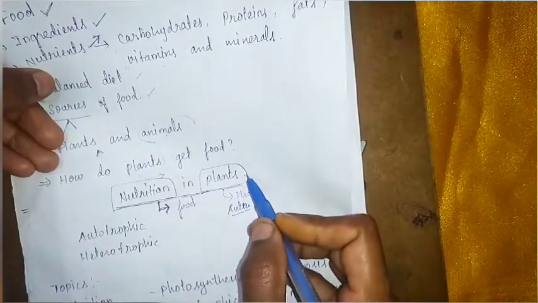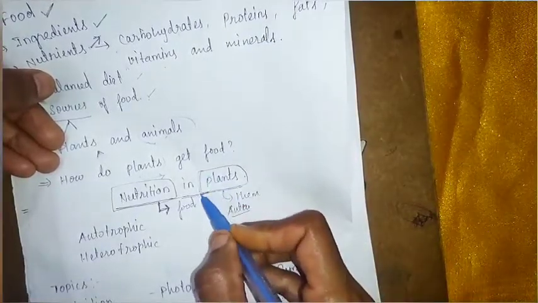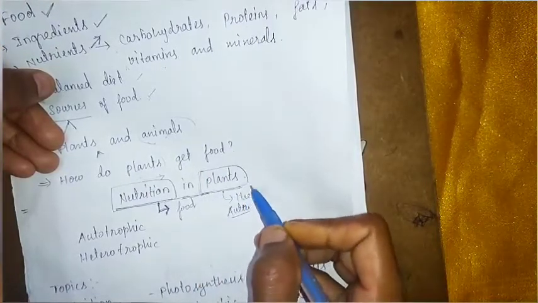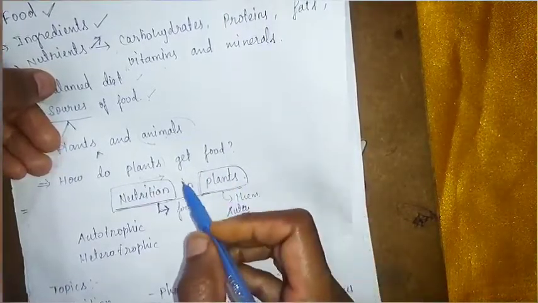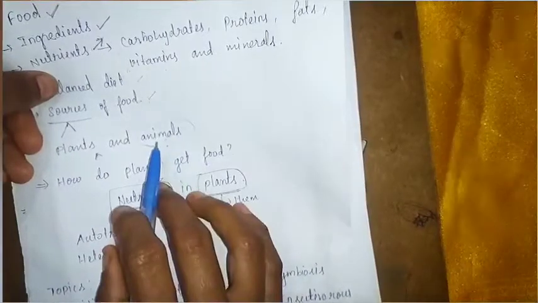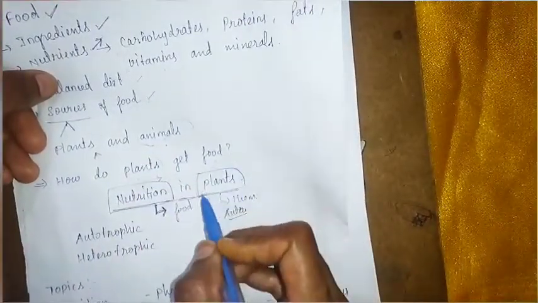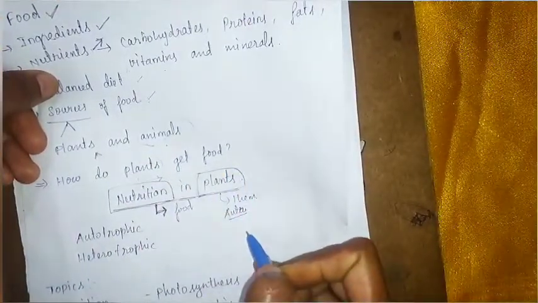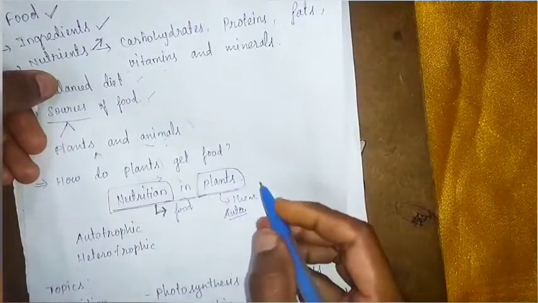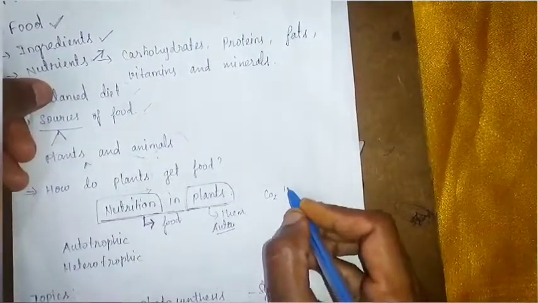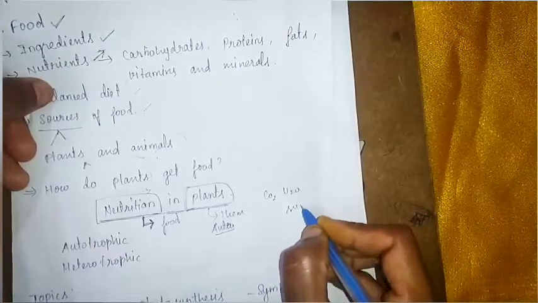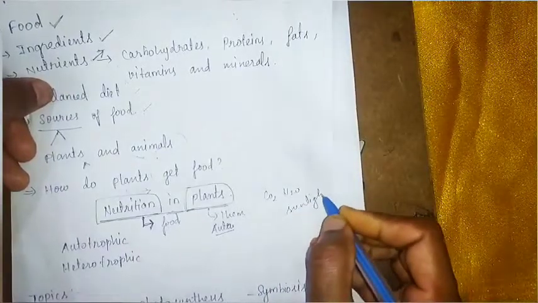Plants are the only organisms which prepare their food by themselves. Humans and animals cannot prepare their own food by themselves. They get food from plants and the animals. But plants are preparing their food by themselves by using simple substances like carbon dioxide, water and sunlight, which exist in our surroundings, and with the help of chlorophyll.